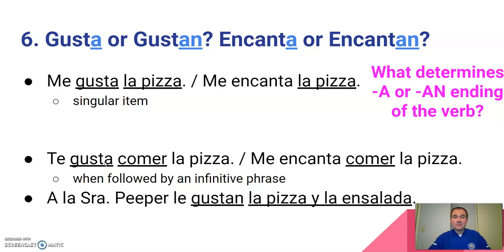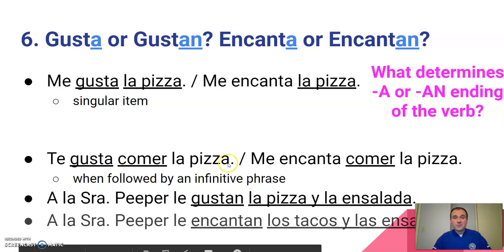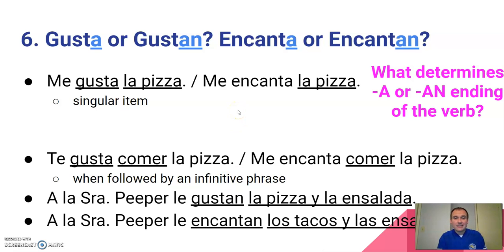A la señora Piper le gustan la pizza y la ensalada. Well, we notice that gusta has now changed to gustan. Or another example, a la señora Piper le encantan los tacos y las ensaladas. We have gustan and encantan. What happened? Why did it have to change from gusta to gustan?